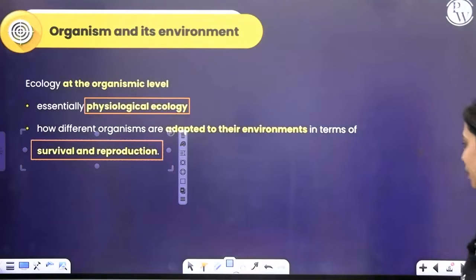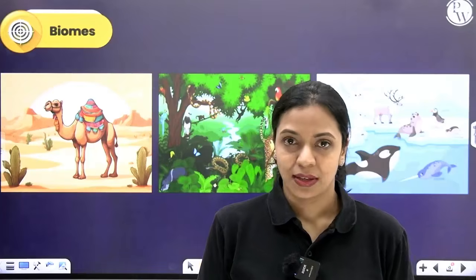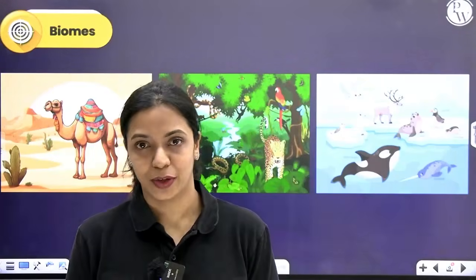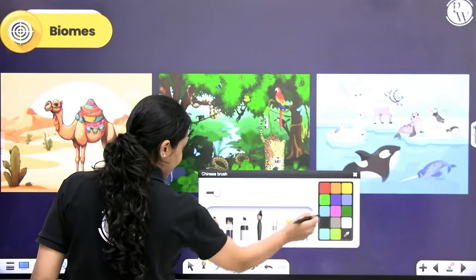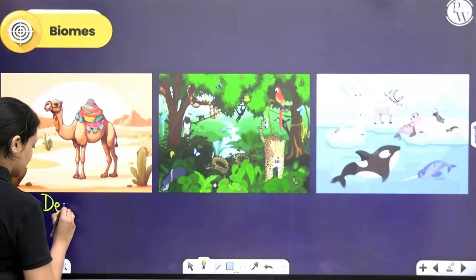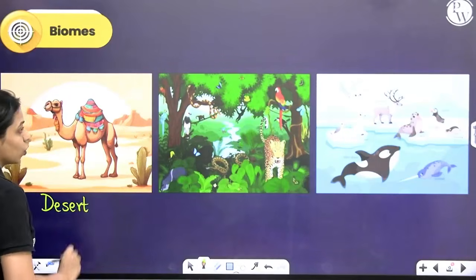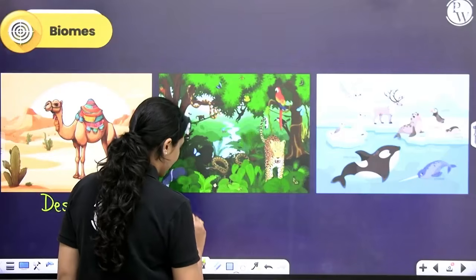All right, now let's talk about biomes. There are many different types of biomes. Here are 3 examples. Right here, I have a desert. Over here, there is what looks like a tropical rainforest.